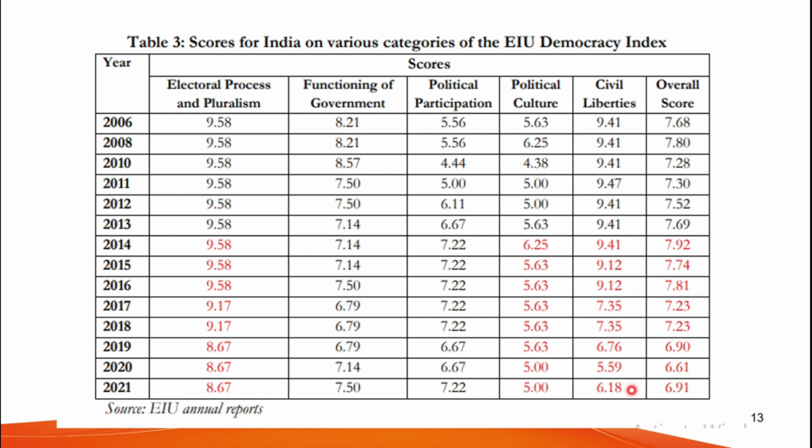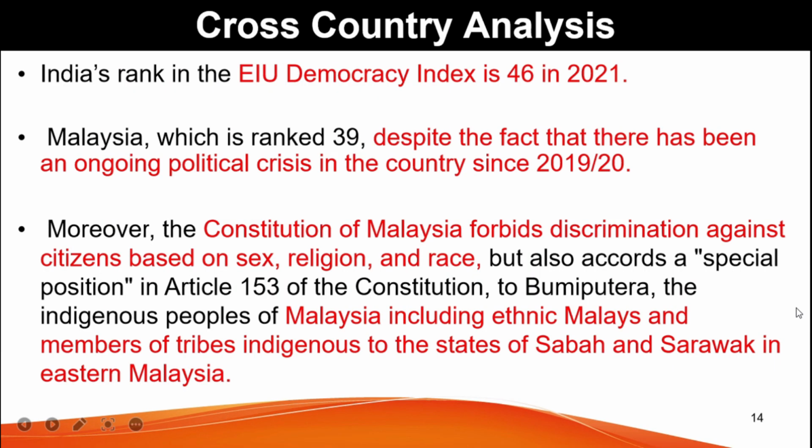In the previous slide, we saw that the scores improved on civil liberties from 2020 to 2021, and you can see that here. It was 5.59 in 2020 and it improved to 6.18 in 2021. And the same thing happened in political participation. You can see that it was 6.67 in 2020 and it improved to 7.22 in 2021. And even in the functioning of government, it improved from 7.14 to 7.50 in 2021. The paper states that this increase in scores from 2020 to 2021 is primarily because of the repealing of the farm laws. Now let's compare India's rank with other countries.